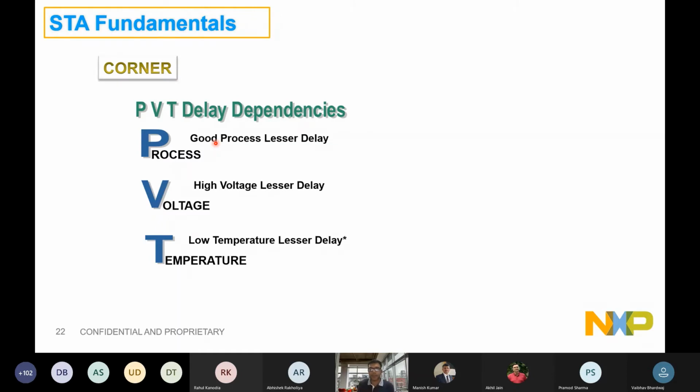So the higher the voltage landing on the cell, the lesser the delay, and the lower the voltage, the more the delay. Right? That is the impact that we have seen.